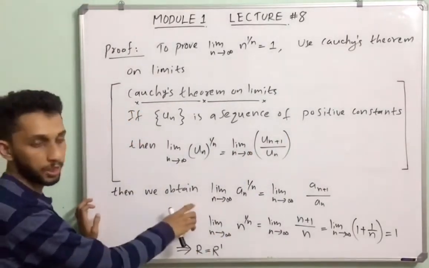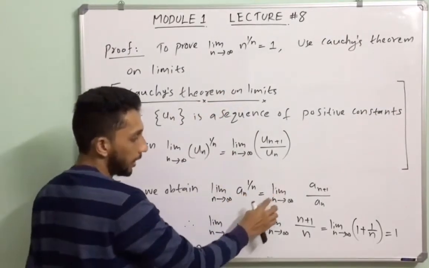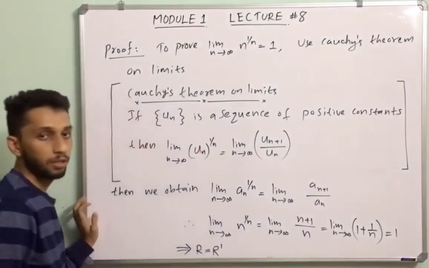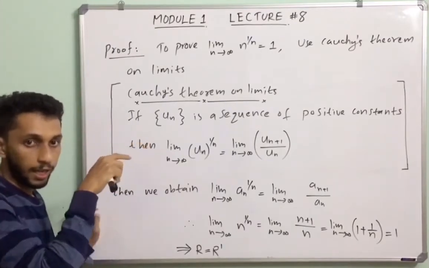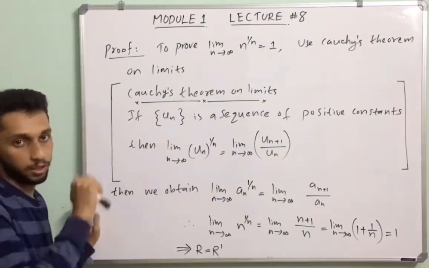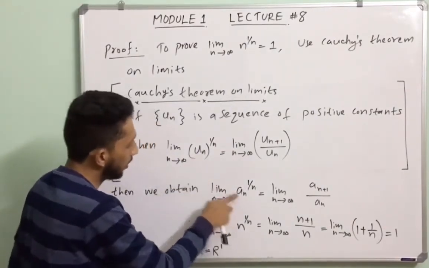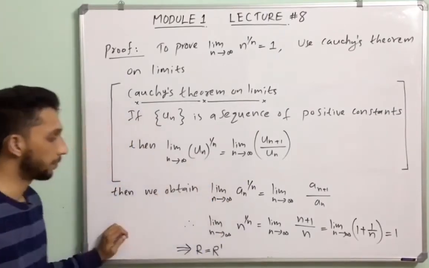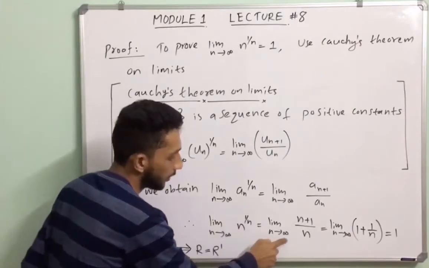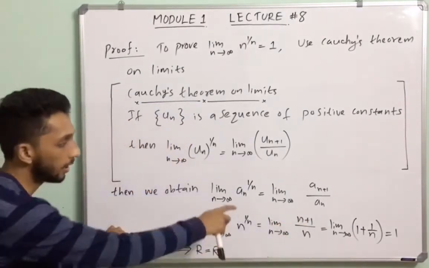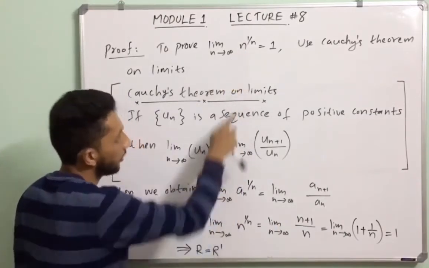Then we obtain limit n tends to infinity, an all raised to 1 by n equal to limit n tends to infinity, an plus 1 by an. We have the power series f of z is equal to summation n from 0 to infinity an into z raised to n. So we put un equal to n instead of un. Then limit n tends to infinity, n raised to 1 by n equal to limit n tends to infinity, n plus 1 by n. That means here the sequence un is equal to n.